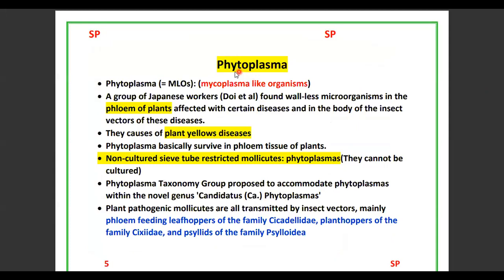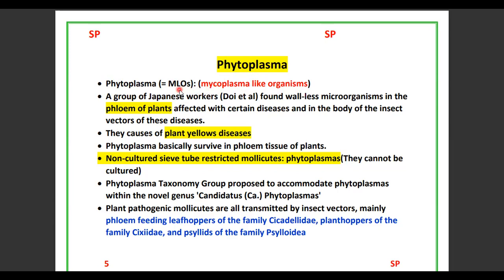So first, we learn phytoplasma. For several years, these organisms did not have the name phytoplasma. Simply they were known as MLOs, mycoplasma-like organisms. They are very small microorganisms. They pass through the bacterial filter paper.